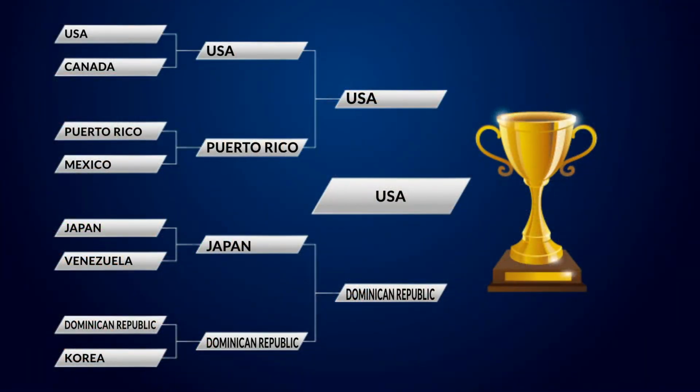This is my bracket of who I think is going to win the World Baseball Classic and how it's going to happen. This is what I think is going to happen. But Korea, Japan, they're playing some good baseball right now. So the winner out of this game puts themselves in a great position to make it to the round of 8.